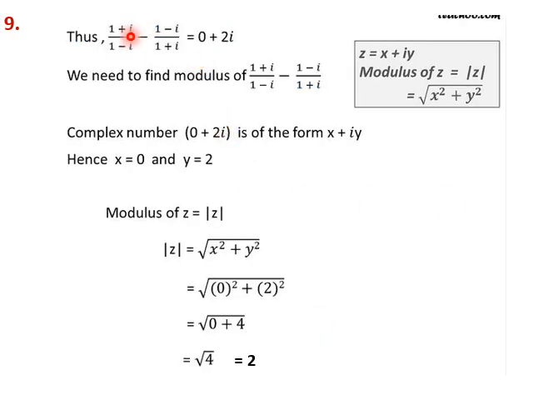We get 1 plus i by 1 minus i minus 1 minus i by 1 plus i as 0 plus 2i. So what is mod of this expression now? Mod of this will be square root of 0 square plus 2 square, which is square root of 4, which is 2. This is the final answer.